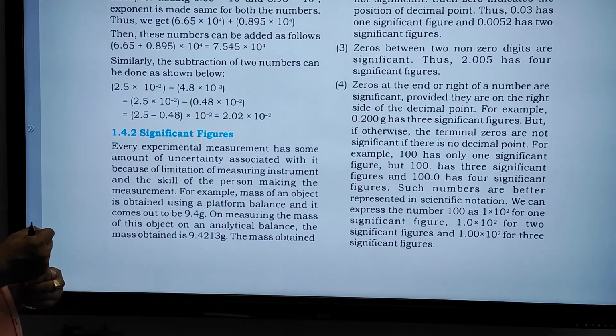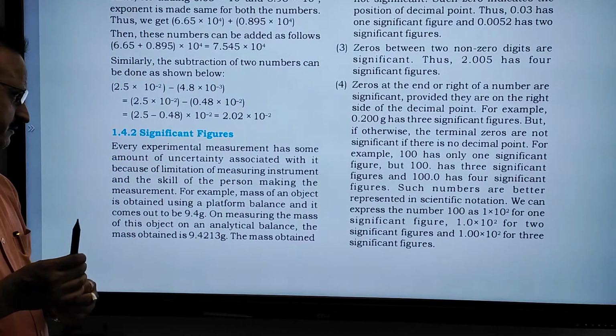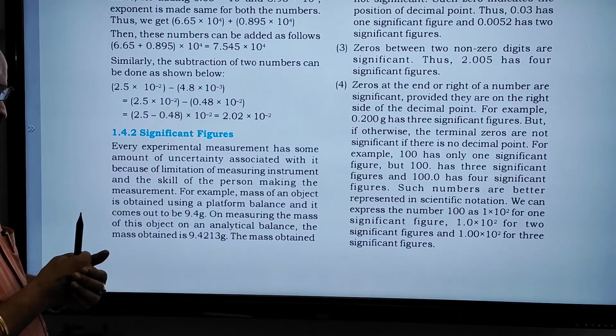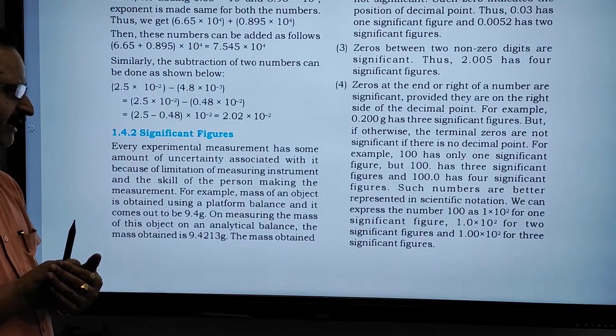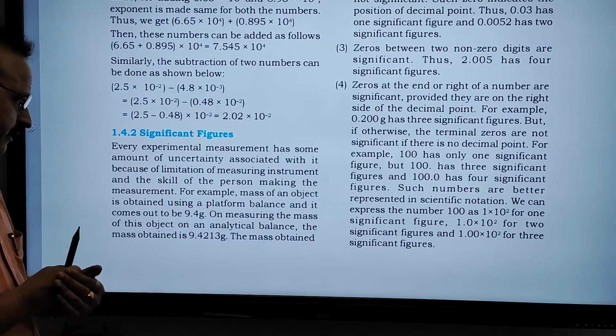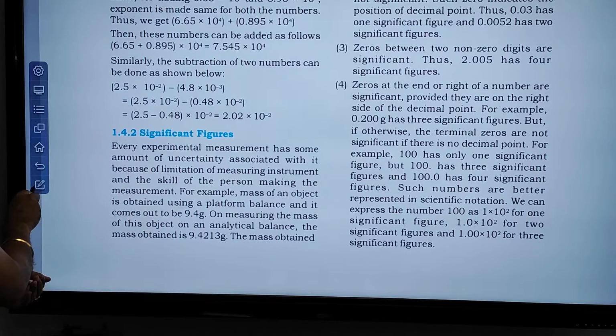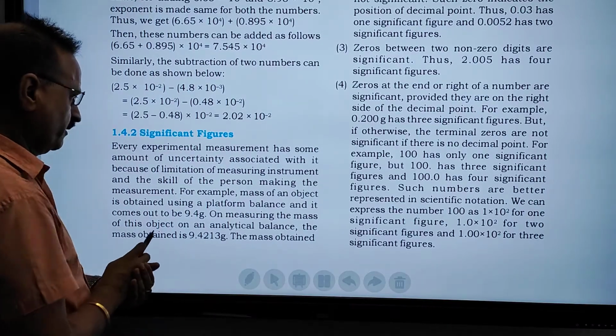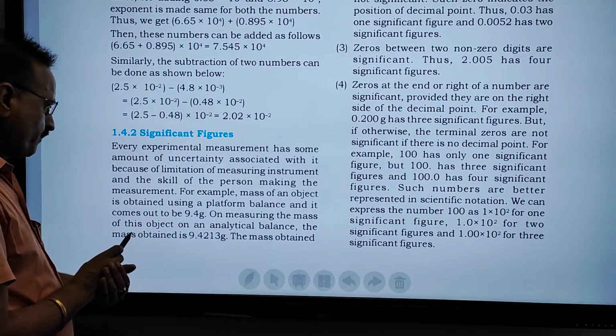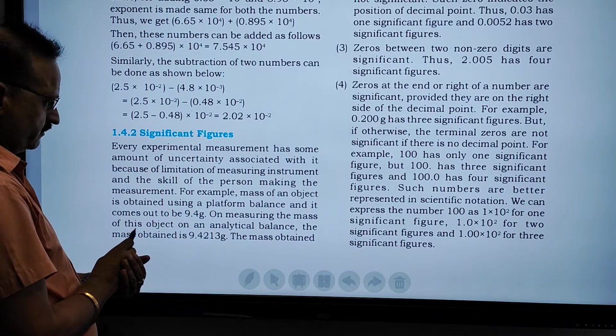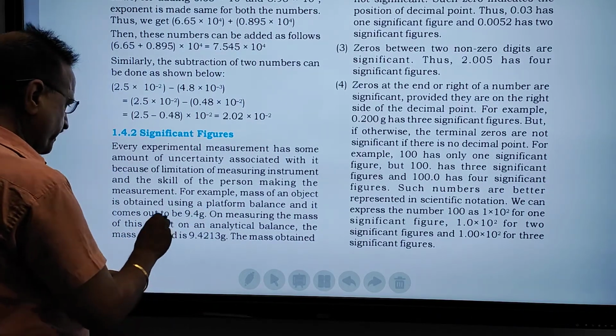Here is one example: the mass of an object is obtained using a platform balance. The name of one balance is platform balance, and the mass of an object obtained by platform balance is